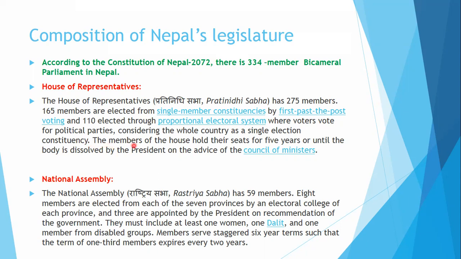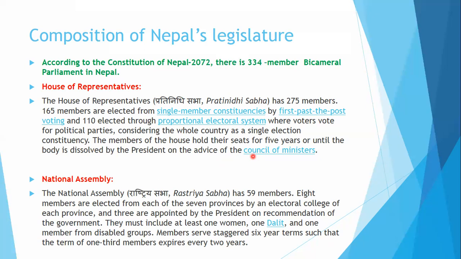The members of the House hold their seats for 5 years or until the body is dissolved by the president on the advice of the Council of Ministers. In this way, members are elected in two ways: one from the direct election system, the first past the post system, and the remaining 110 through the proportional election system, where voters cast votes for political parties.